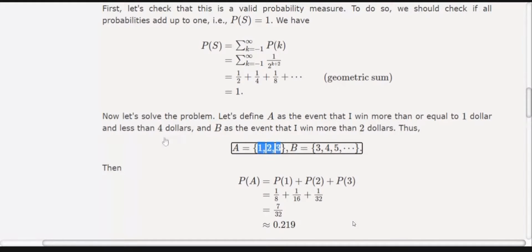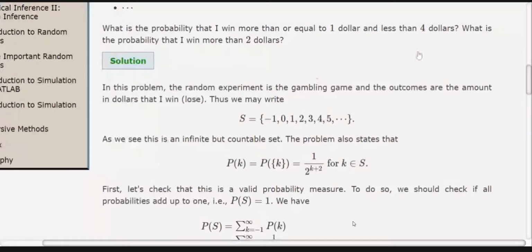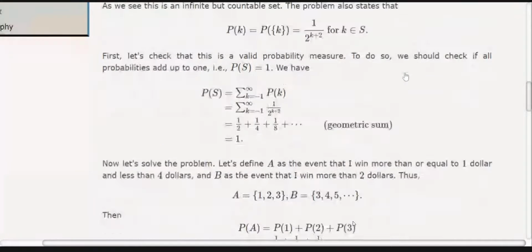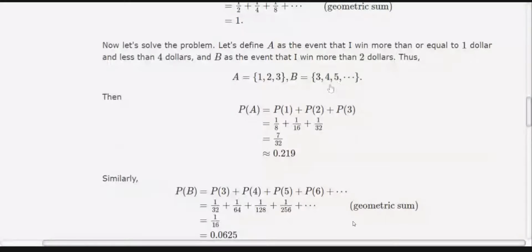Now what is the B event? The second question is, what is the probability that I win more than $2? So $2 means more than $2, not equal to. More than $2 means 3, 4, 5, and up to infinity. I can win anything. So in the first case, the probability of A is equal to this one.